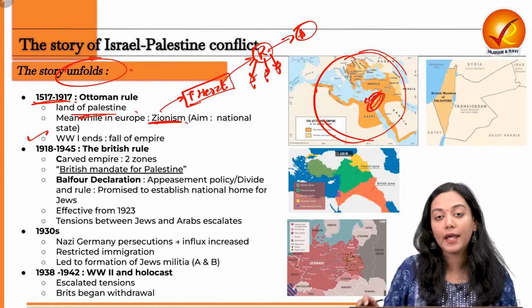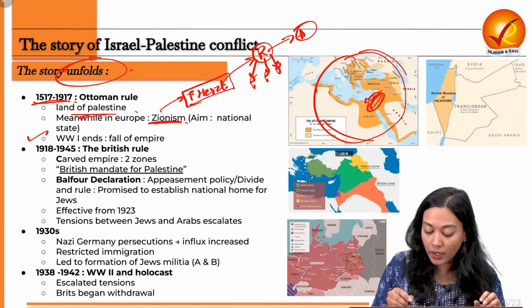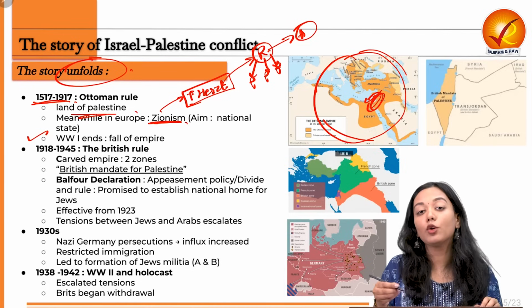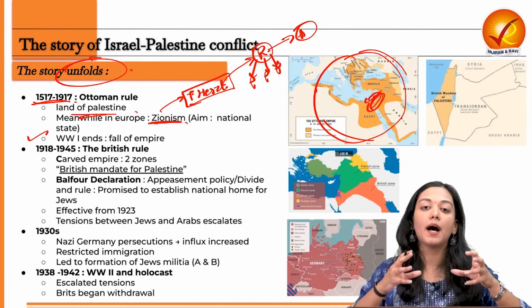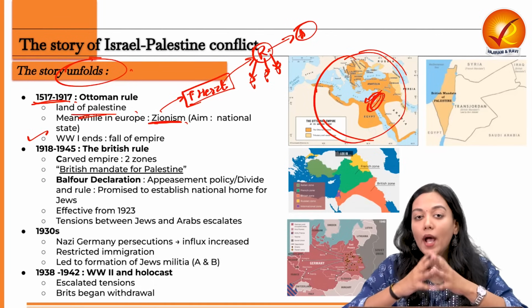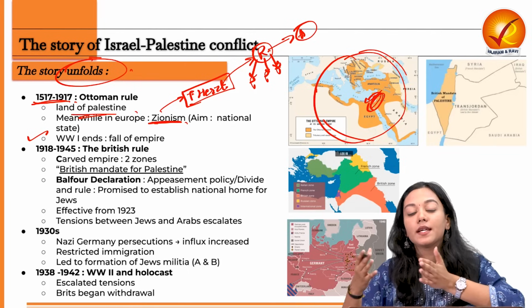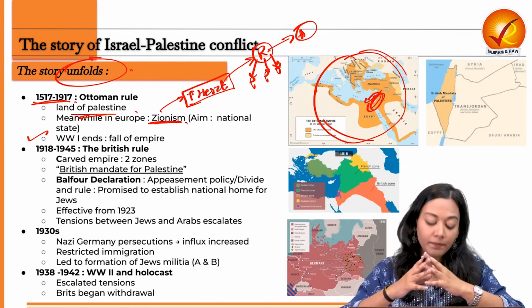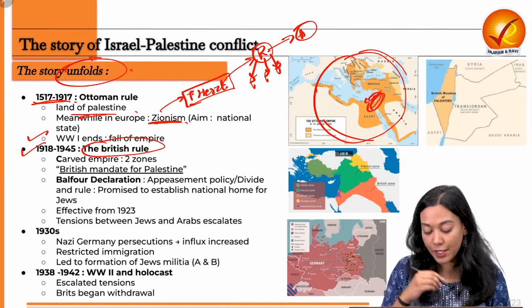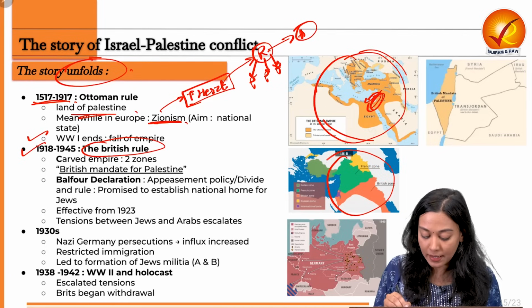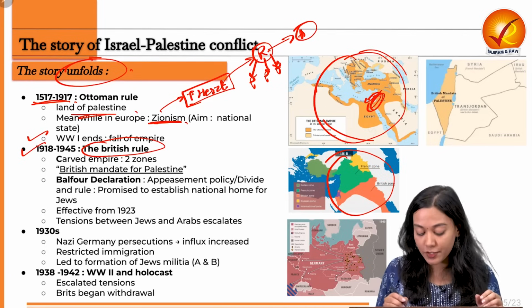So now what happens? The war ends. It leads to the fall of the Ottoman Empire because it has been overrun by the British. Now comes the establishment of the British Empire in the region of Israel. While the Jews are trying to resettle themselves back into their land, the political power has been assumed by the British. As soon as it assumed power, it divided the entire Israel region into two zones.